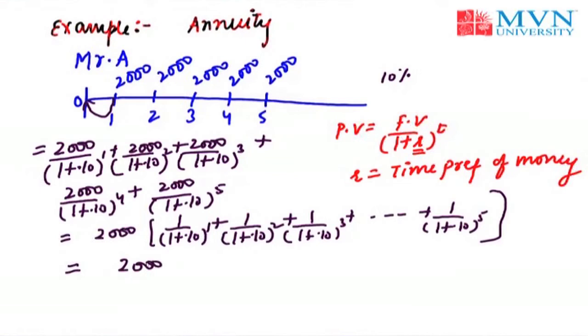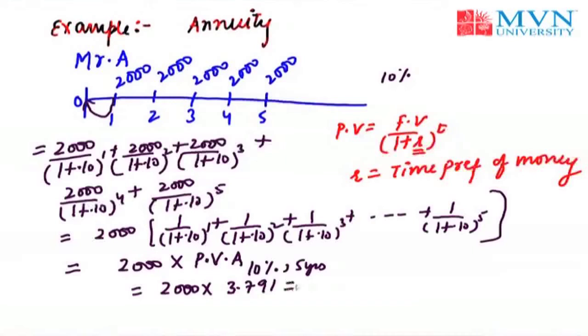It would be 2,000 into, instead of present value of money, we need to just check another table, that is present value of annuity. And annuity is nothing but the addition, like you have done addition in this. Present value annuity of 10% for 5 years. And the answer would be 2,000 into, let's check the table, it's 3.791. Multiplying it, you will get the answer.